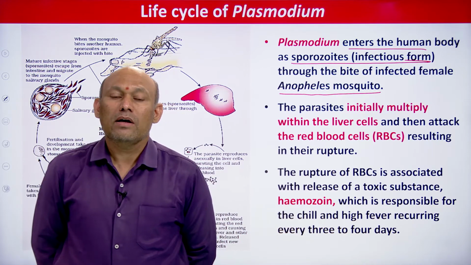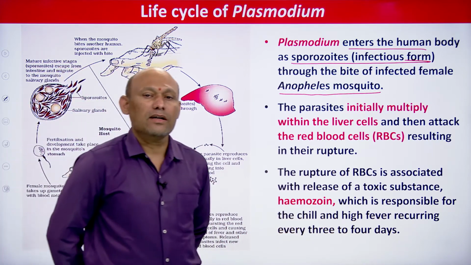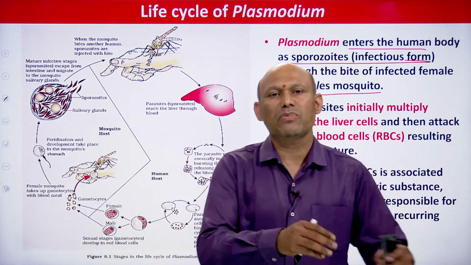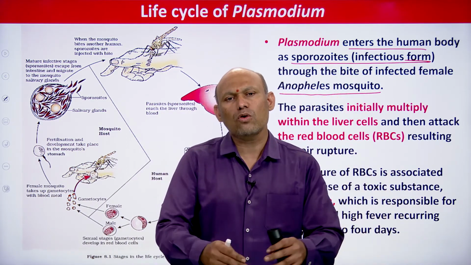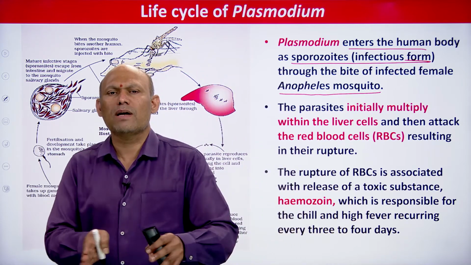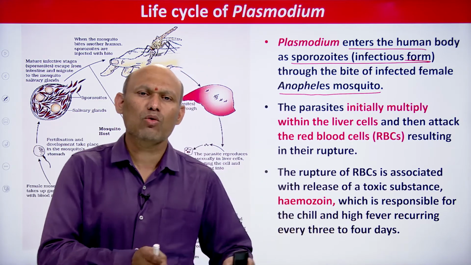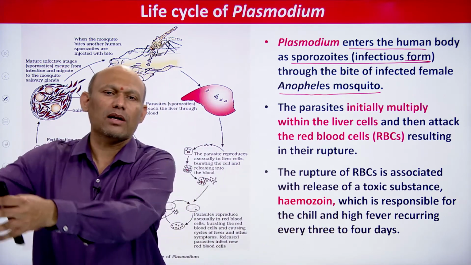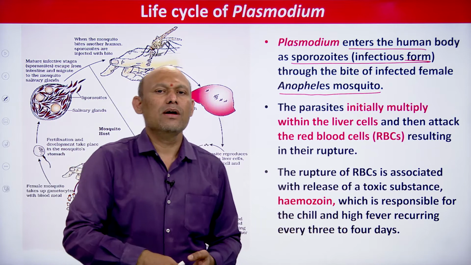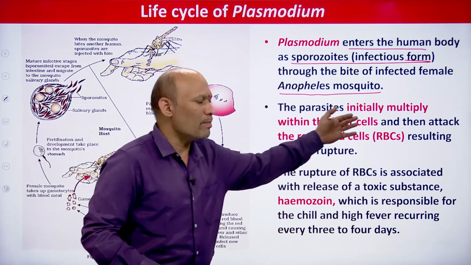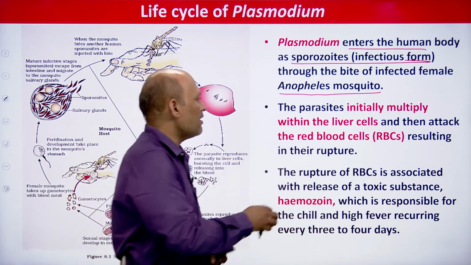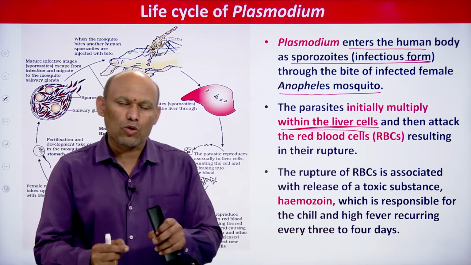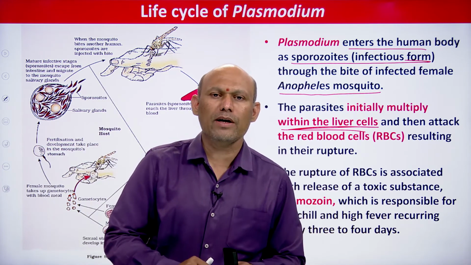Next you see, now the sporozoite stage of Plasmodium vivax is in the blood, students. Through blood circulation, it's very simple, the sporozoites are carried to the liver, students. Therefore these sporozoites initially multiply within liver cells. This is very, very important. Sporozoites are released into the human body, the human blood.